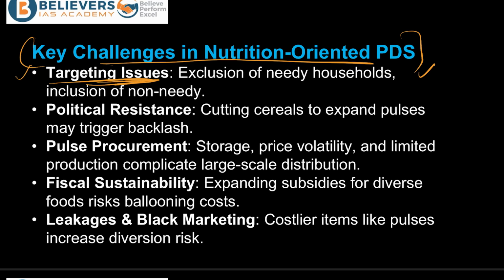So the first is targeting issues. Most importantly, the needy households usually get excluded, right? Inclusion is absolutely required, and this is the biggest challenge: the right targeting does not happen, and usually the most needy households get eliminated.